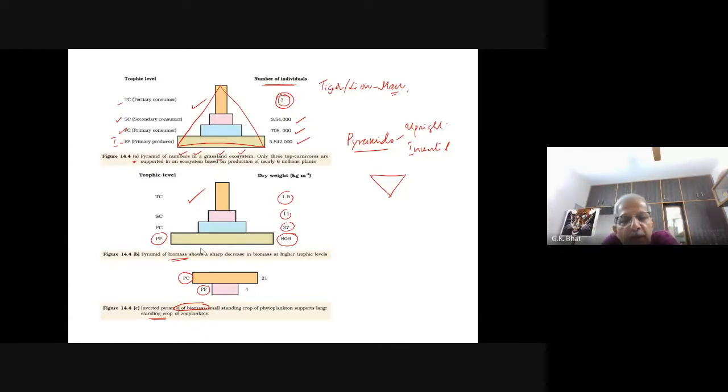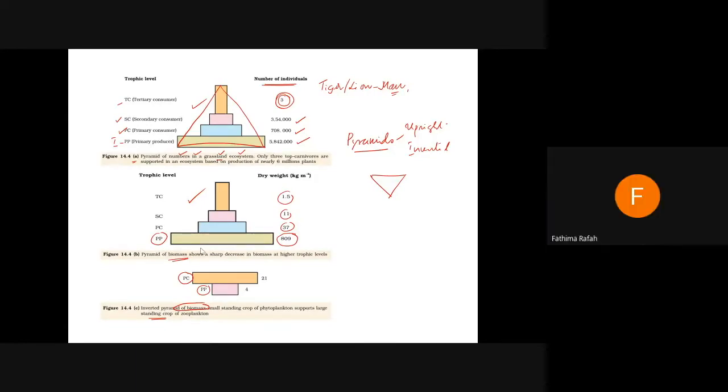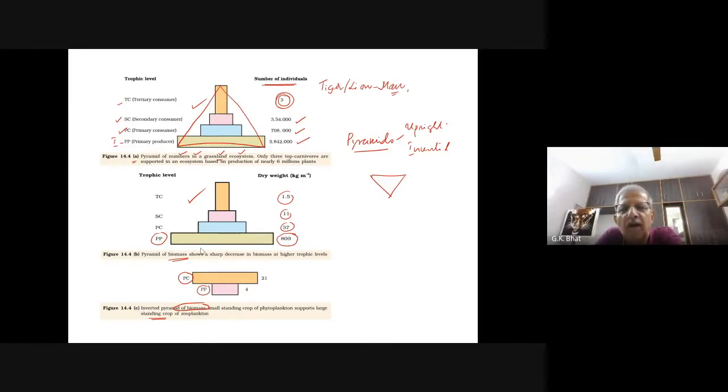Okay, now who is the primary consumer in the ocean? Can you tell me? Zooplankton. Who said zooplankton? Okay, you are right. But biomass wise, does zooplankton weigh more than phytoplankton? Biomass wise? No, sir.